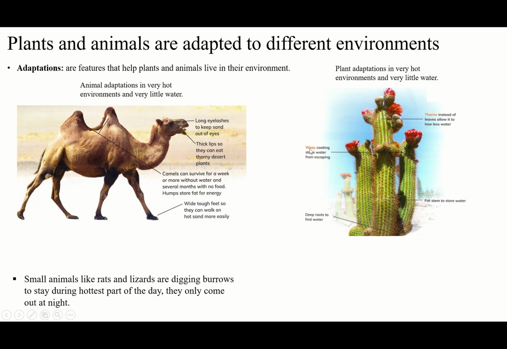They have a waxy coat around the plant. What is the waxy coat for? To stop water from escaping. It doesn't let the water go out and be lost easily. Because they know if they let it, it will go out, suddenly they will be out of water and they will die. They have a fat stem. It's like a barrel. It's going to store water to survive. The fat stem is like a barrel, as I said, to store water.